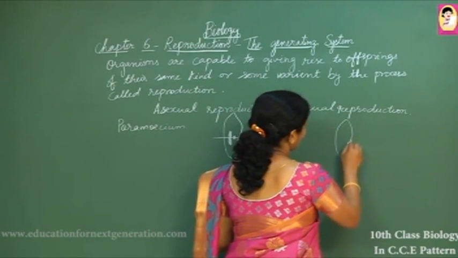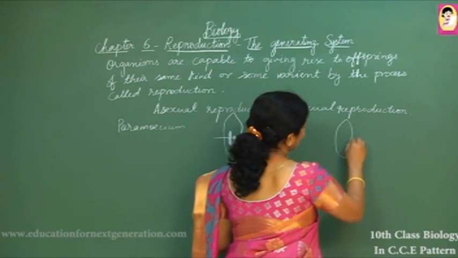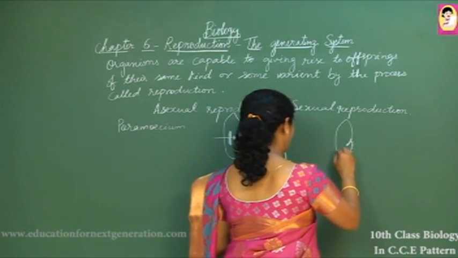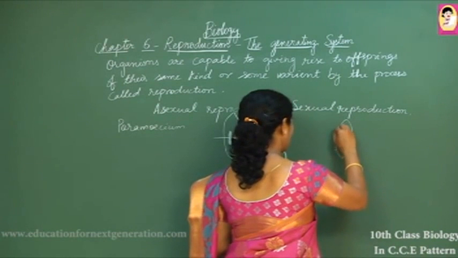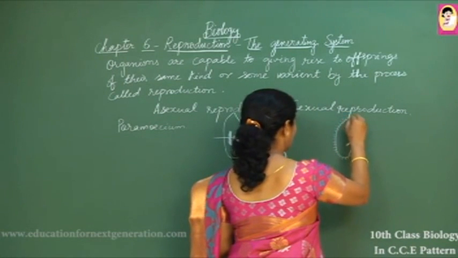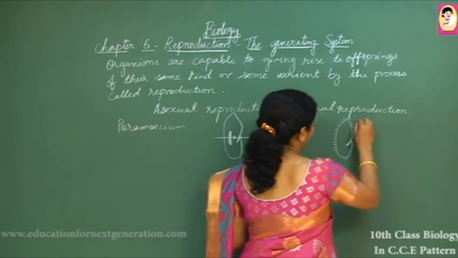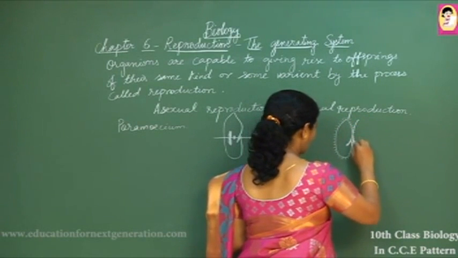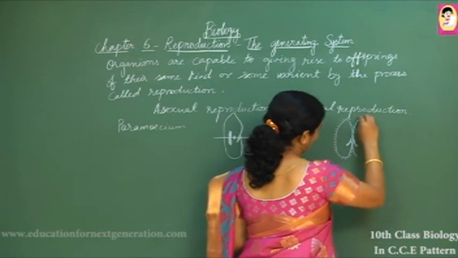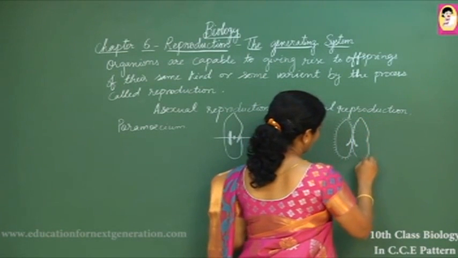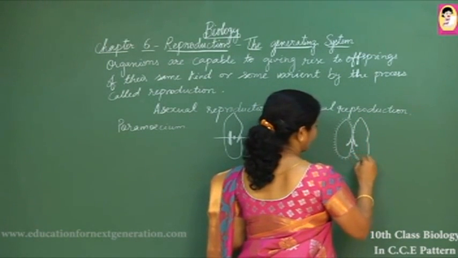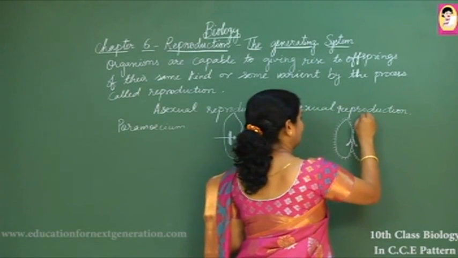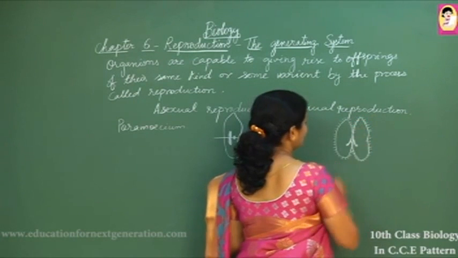conjugate at the ventral groove sides where their oral cavities are present, and an exchange of genetic material takes place. Two paramecia come close in such a way that their oral groove sites join, they make association, they conjugate, and they exchange their genetic material.